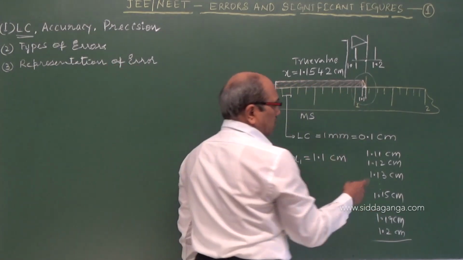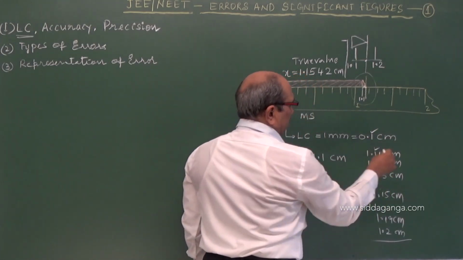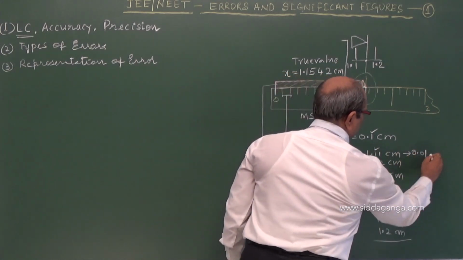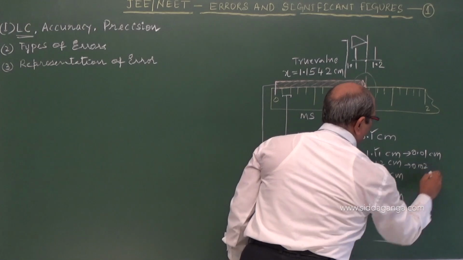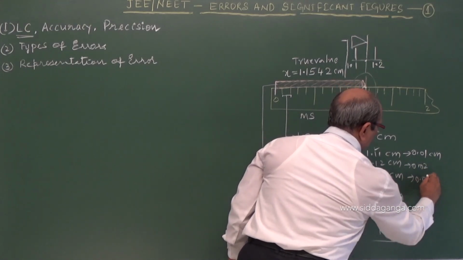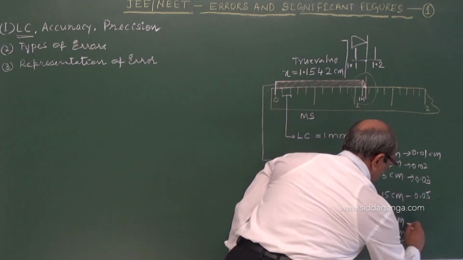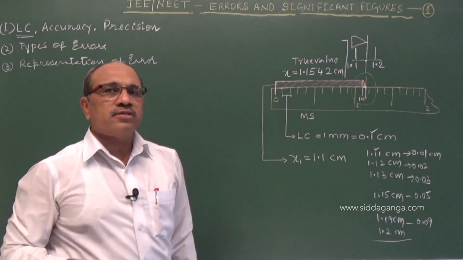What you are seeing is that the first digit is right, everything. But here the deviation is 0.01 centimeter. Here it is 0.02. Here it is 0.03. Here it is 0.05 up to 0.09. The deviation occurs.